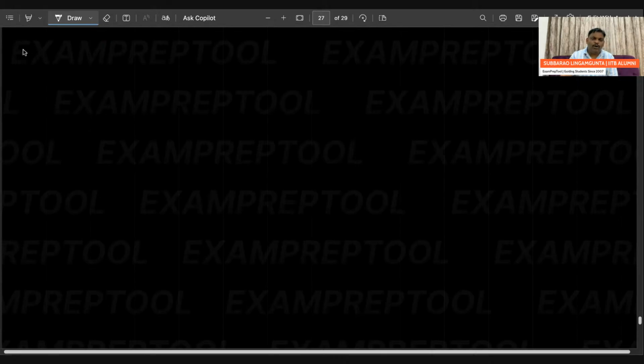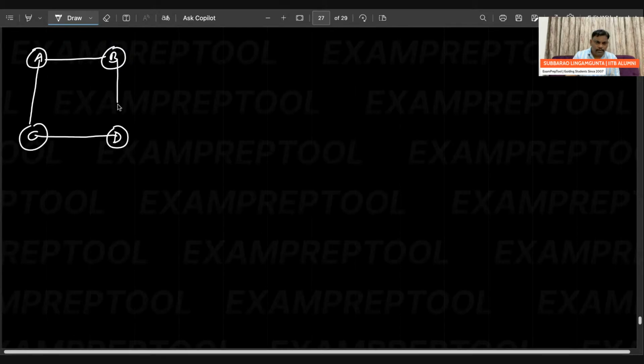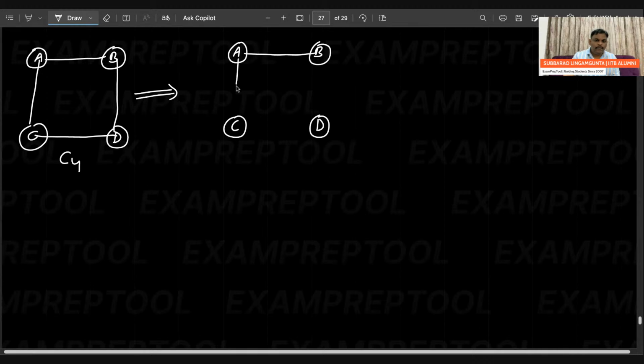One more model is coming. Make sure everyone listens. So A here, B here. Everyone observe. A here, B here, C here, and D here. Careful. Everyone observe. It is C4, everyone knows. For C4, you have to do some small change. A, B, C, D.